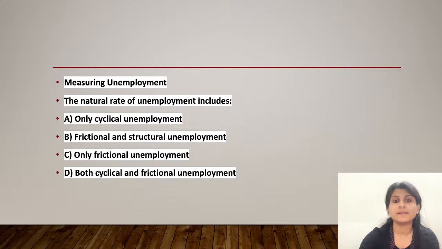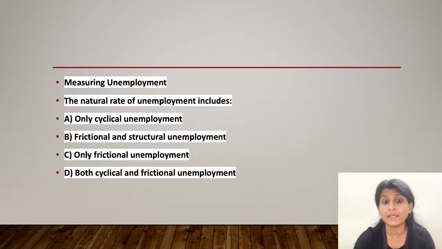Option C, only frictional unemployment, is also incorrect because it omits structural unemployment, which is a key component along with frictional unemployment. Option D, both classical and frictional unemployment, is also incorrect because classical unemployment typically refers to unemployment resulting from wages being above the market clearing level, which is not considered in calculating the natural rate.